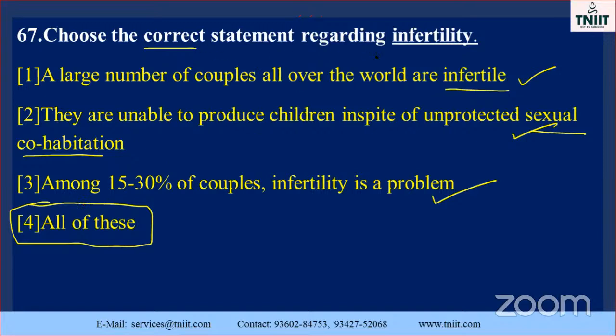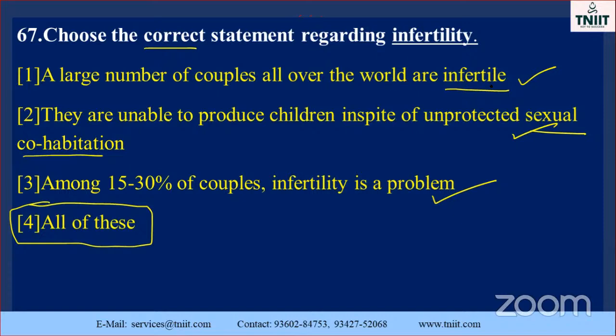Once again, the correct statement regarding infertility. It's also correct. Suppose you take this statement, it will look like a wrong one, but it is the correct one.